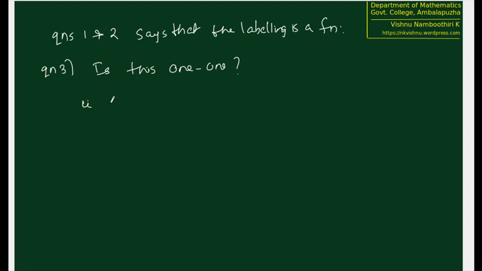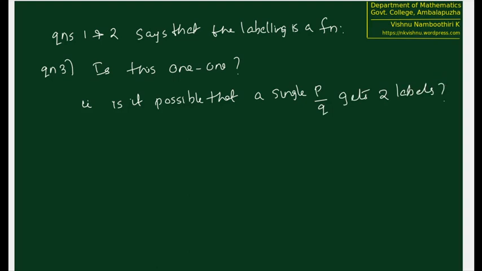That is, is it possible that a single P by Q gets two labels?